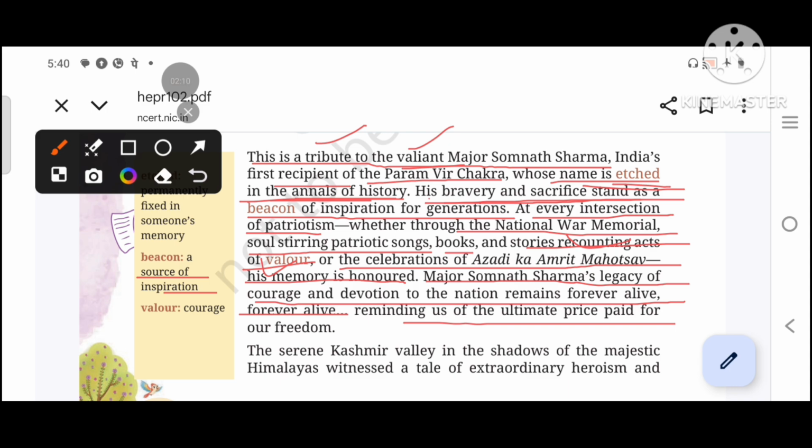It will always remind us of the high cost paid for our freedom. Ultimate price, the cost of life. Here, the phrase forever alive has been used twice to emphasize that Sharma's courage, sacrifice, and memory will never fade away. Here, the writer wants to emphasize this thing.